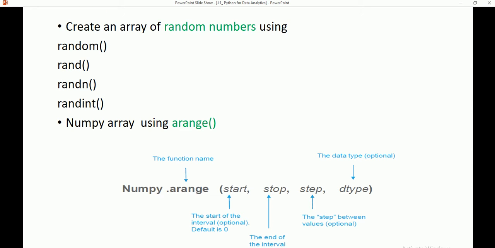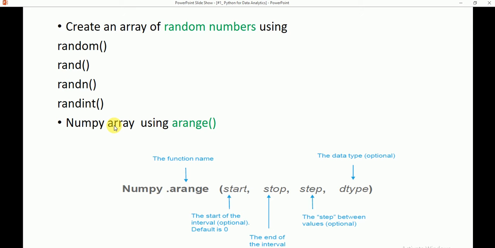Random, rand takes two variables. We create a uniform distribution in 0 to 1, that is 0 up to less than 1, not including 1. We create random numbers between 0 and 1. Randn is the standard normal distribution function from mathematics. Here also it generates random numbers. Randint creates random numbers between the intervals using the integer data type.